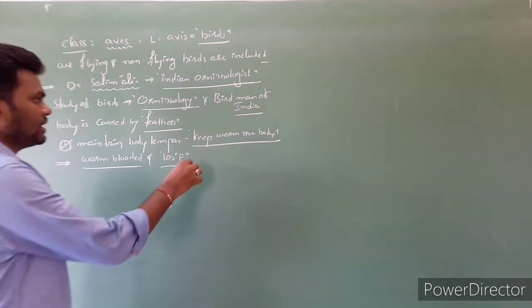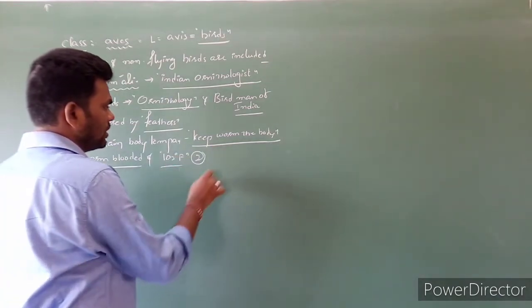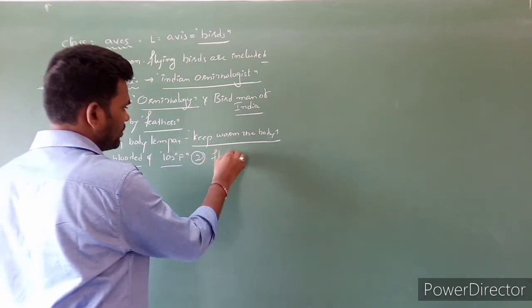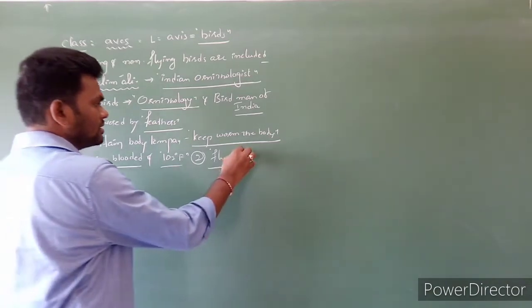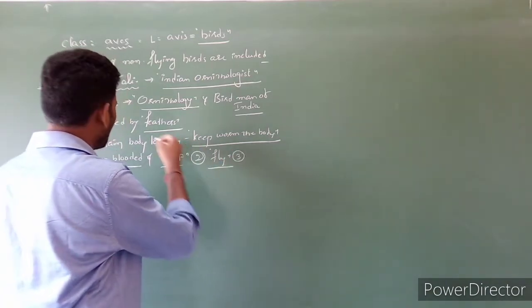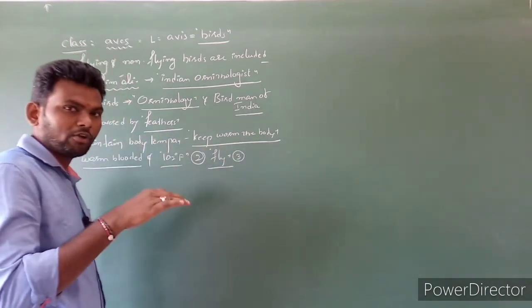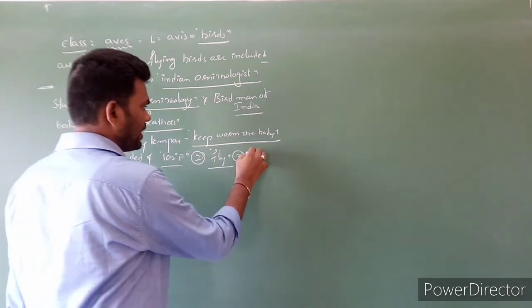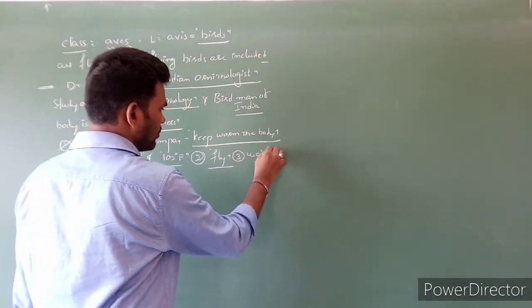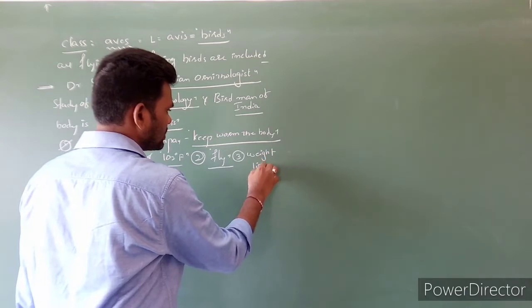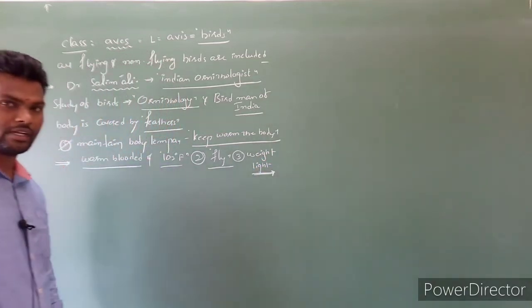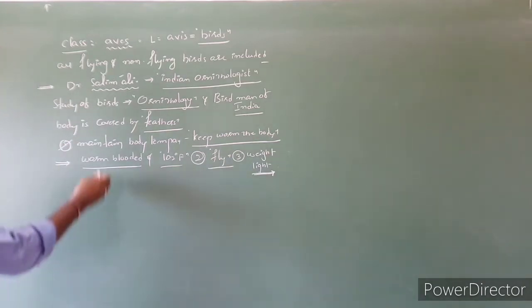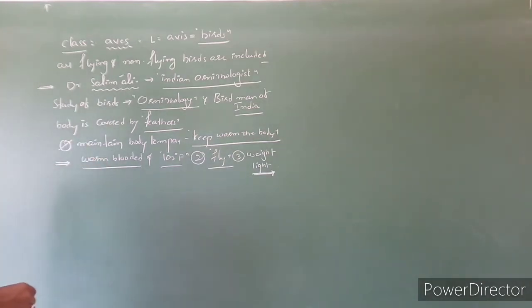The second benefit is, as you know, that it is useful for flying. And the third one is, due to the presence of feathers, the body weight is reduced. The weight becomes light. The bird becomes lightweight. Clear? So these are the benefits of feathers.